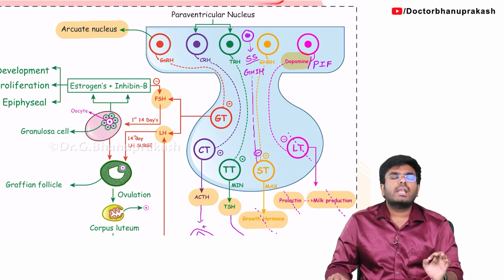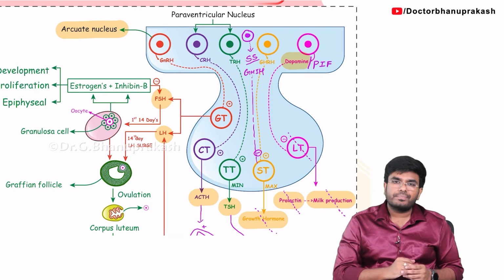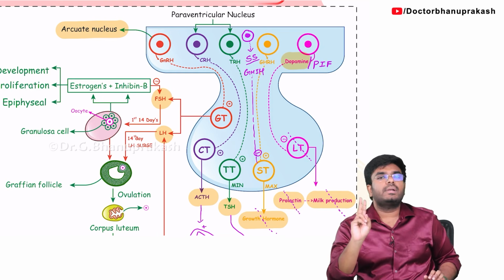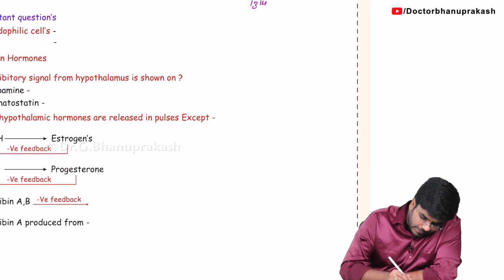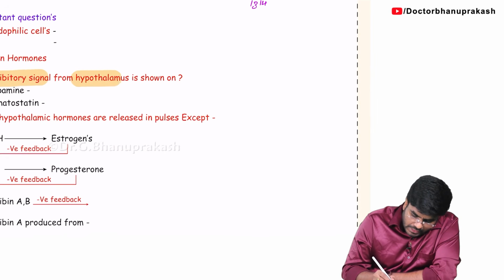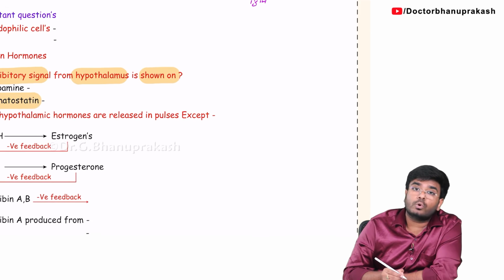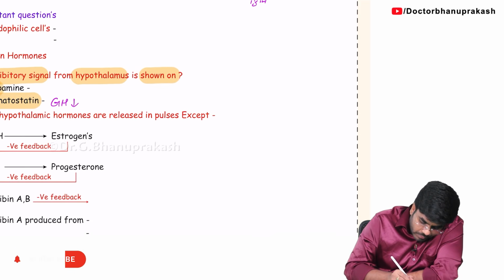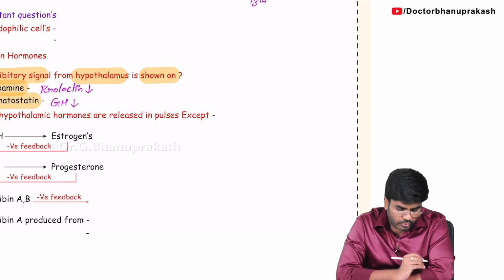So now tell me, the hypothalamus can inhibit which hormones? Hypothalamus, by producing somatostatin, can inhibit the growth hormone. Hypothalamus, by producing dopamine, can inhibit prolactin. So these are the two inhibitory controls which you should know for your exam. Look here, the inhibitory signals from the hypothalamus: by releasing somatostatin, also called growth hormone inhibitory hormone, you can inhibit the growth hormone. By producing dopamine, you can decrease prolactin. So this is the question which was asked, and I want you to know it.